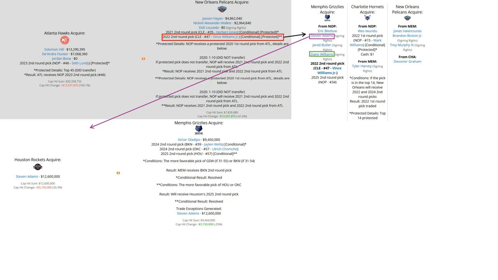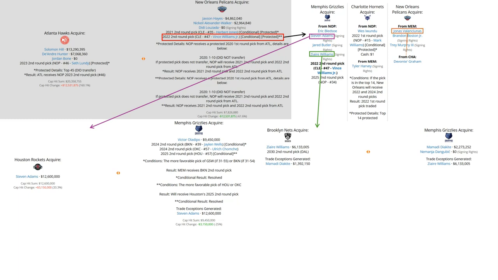Zaire Williams, on the other hand, was later flipped by Memphis to the Brooklyn Nets, along with a second-round pick in 2030, for Mamadi Diakite and Nemanja Dangubic. Of course, both those guys going to Memphis haven't been traded since. Zaire Williams would stick around in Brooklyn for the time being, and that second-round pick hasn't been traded so far.